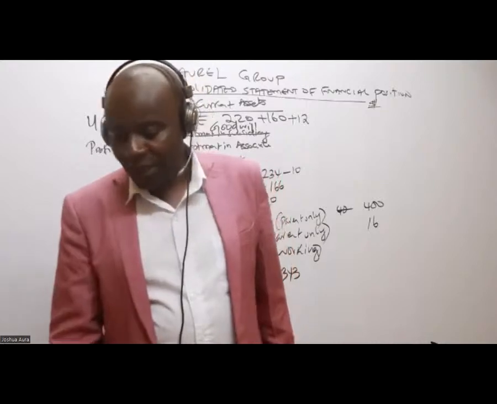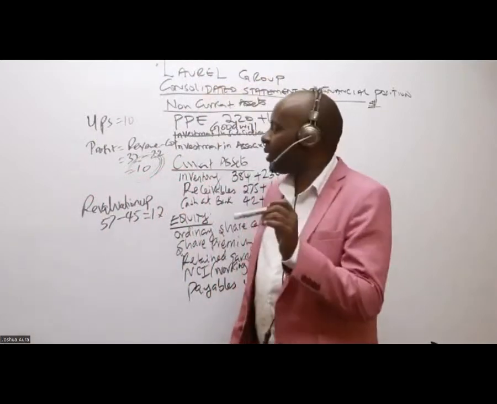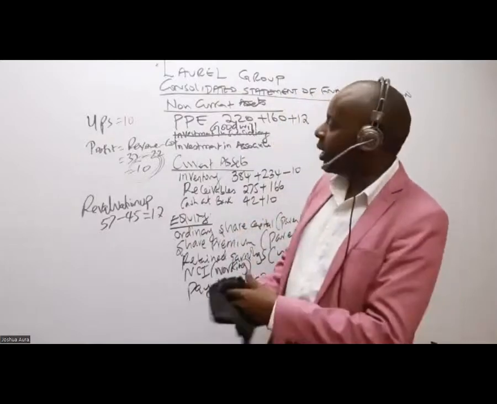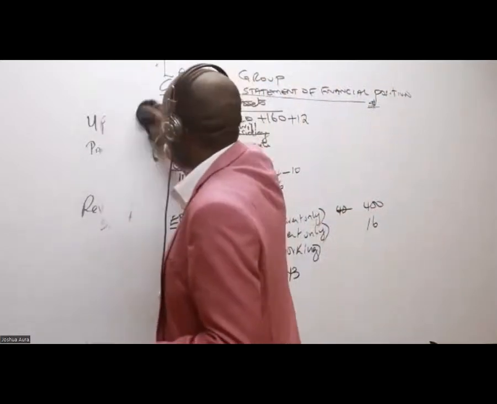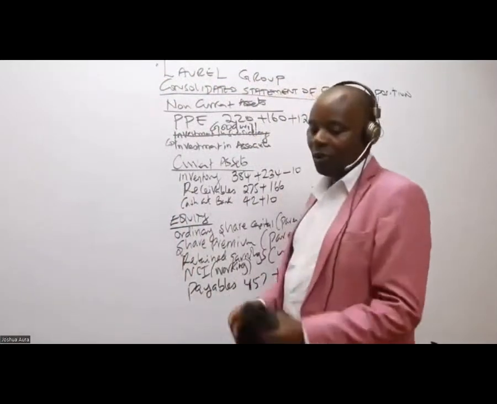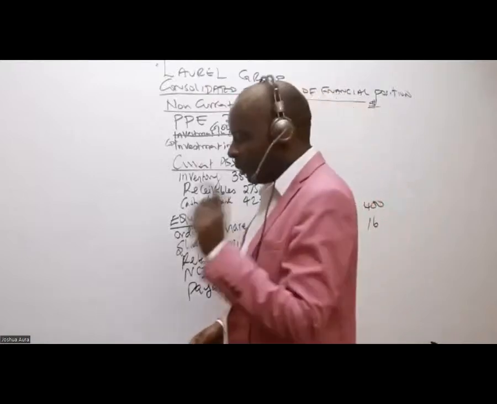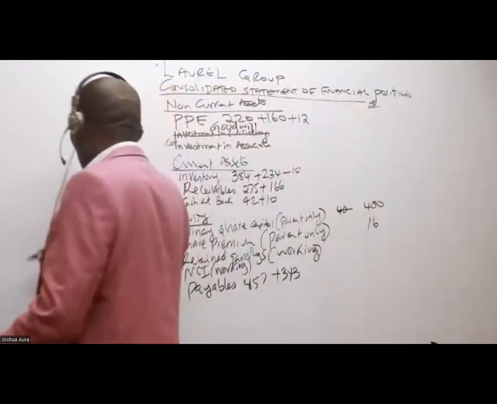Great. So, ladies and gentlemen, I would want somebody to help me now calculate the depreciation on revaluation. This is not an easy one, but with my explanation, you'll be able to understand.